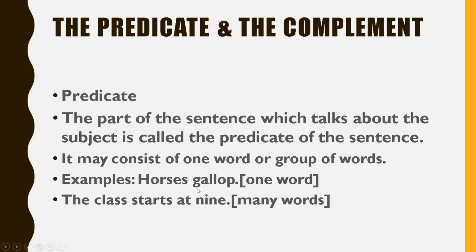Now if I give one example, horses gallop, that means we are talking about horses. So horses here is the subject. The part of the sentence about which we are talking is called the subject. But the part of the sentence which talks about the subject, who gallop? Horses gallop. So here gallop is the predicate because it talks about the subject horses.